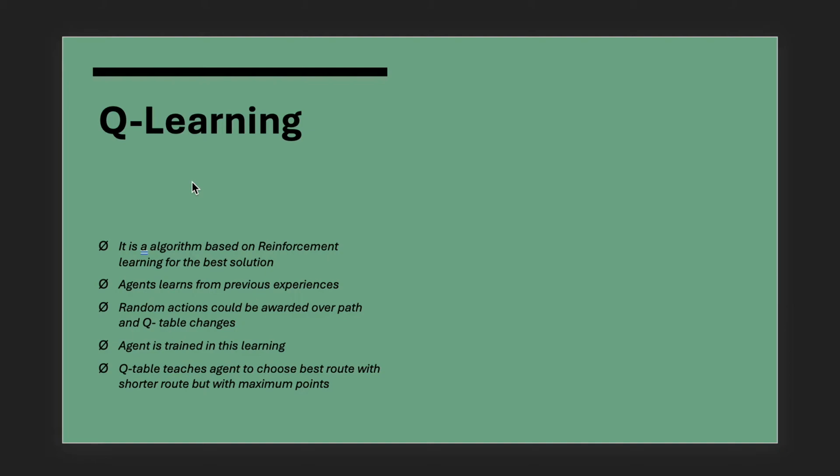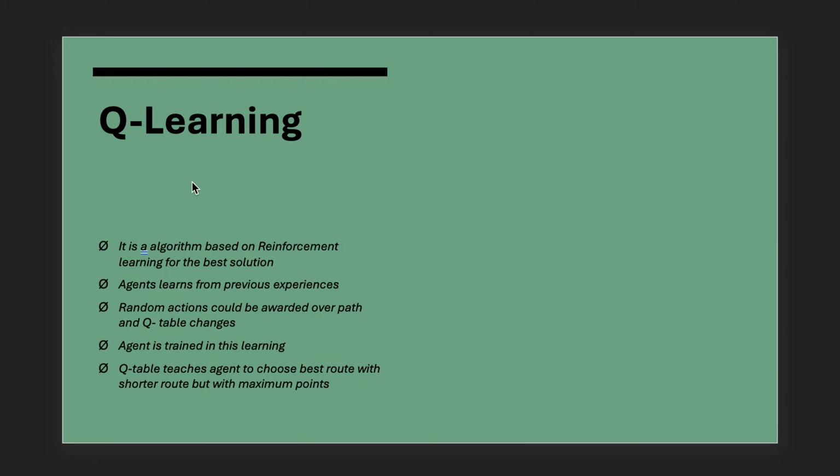Here the random actions could be awarded over the path and the Q table changes. The agent gets trained, and in the Q table, the Q value gets updated. The Q table tells the agent which route to choose. The route should be the smallest and the fastest, so that the taxi can